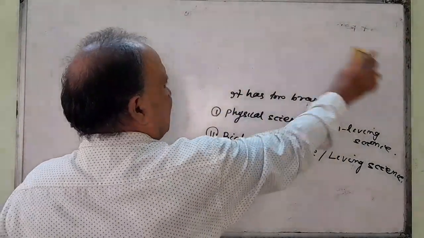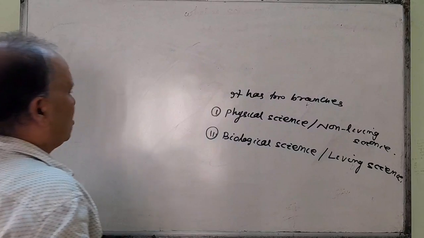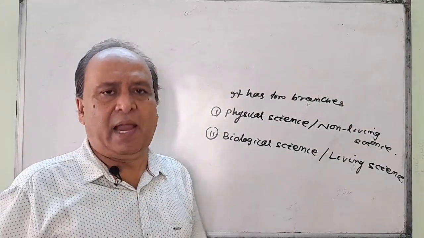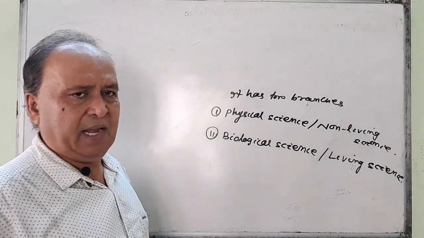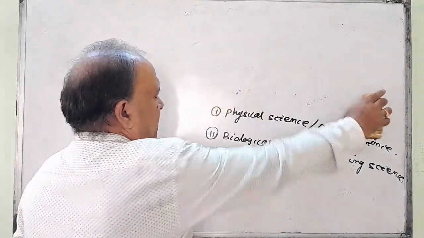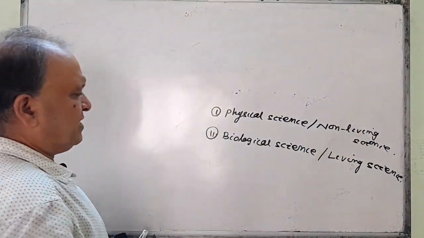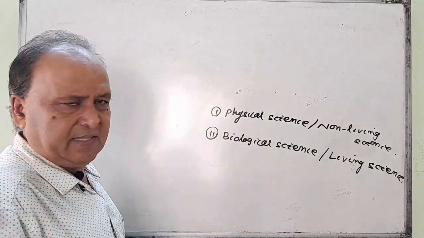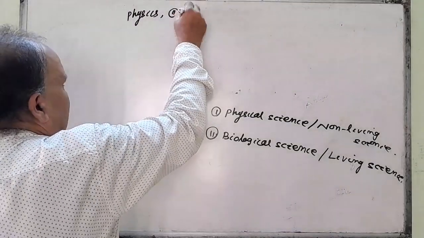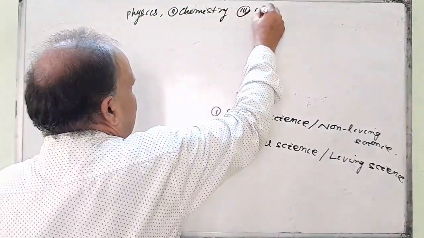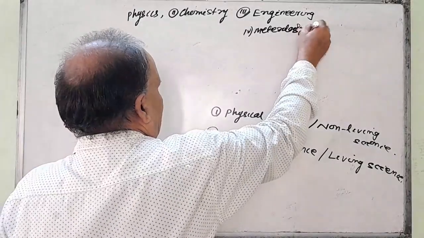Physical science is the study of non-living matters. Again, you see, this physical science has several branches like physics, chemistry, engineering, meteorology, etc.